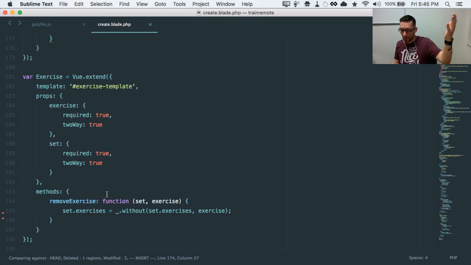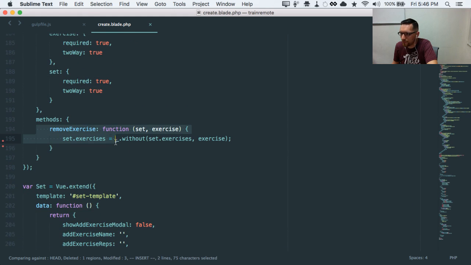So then let's go up the stack. Exercise runs from exercise template, which you grab. It's got props of exercise and set that are required, and they two-way sync, and it's got a single method, remove it. And what we're doing is I pulled in underscore, and when it's a simple one like this, if we pass in a set and exercise, we just say set.exercises equals, and then it's basically the same thing with exercise pulled out of it. So that's a pretty normal array exclusion.